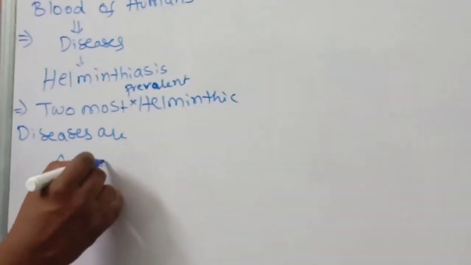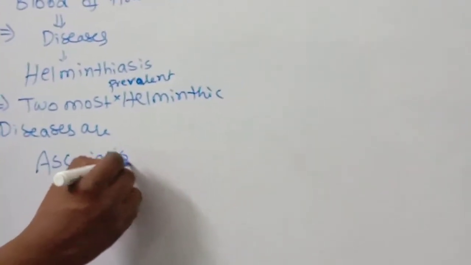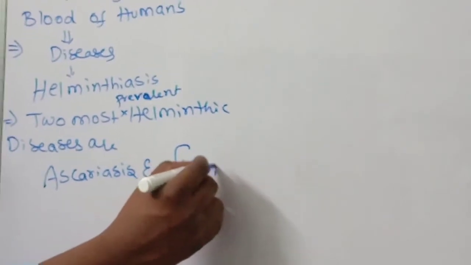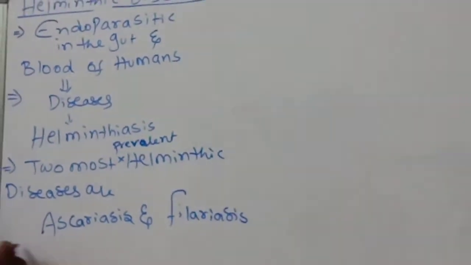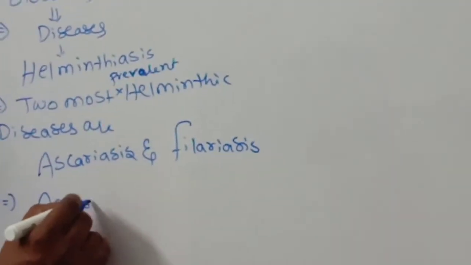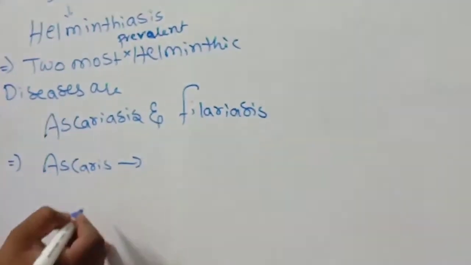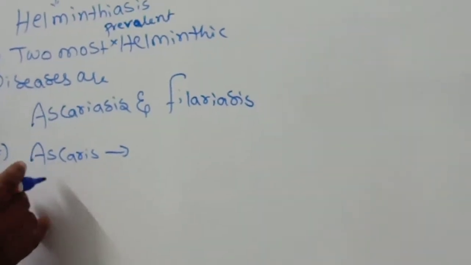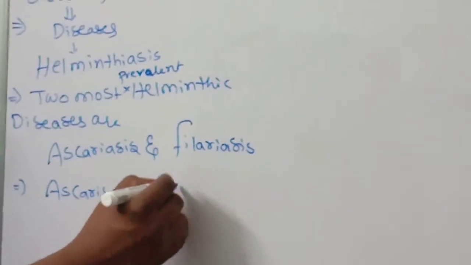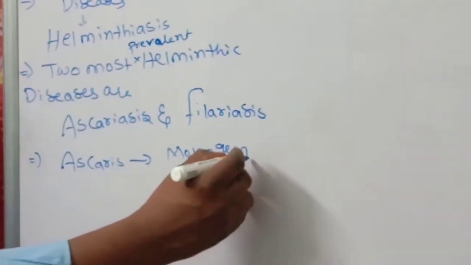ascariasis and filariasis. Ascariasis. What is the meaning of Ascaris? Ascaris is a monogenic parasite, single host.